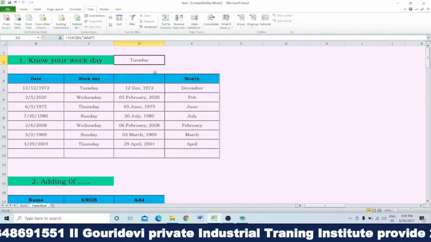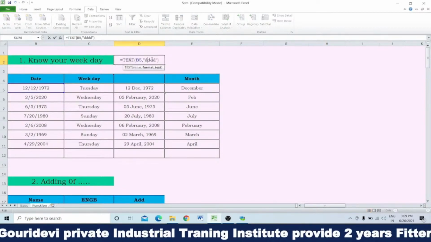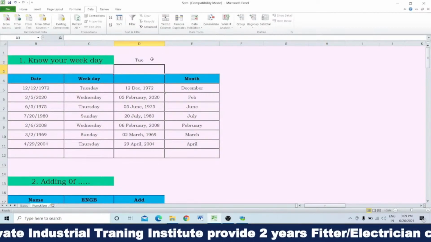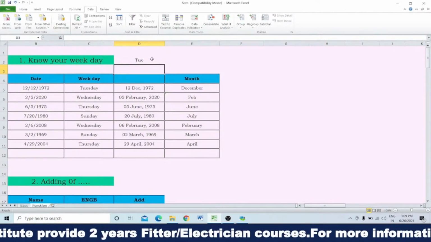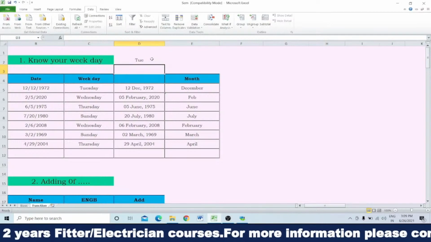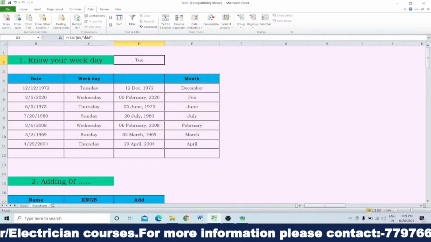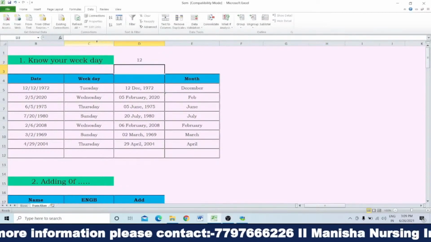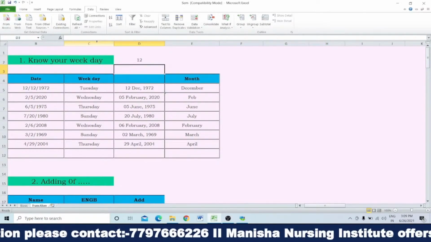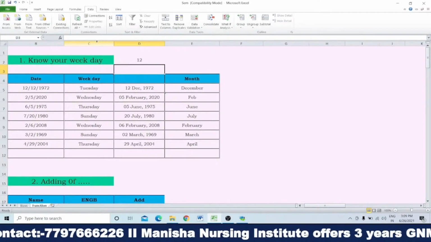If I enter, it is showing you Tuesday. By some mistake, if you have written 3D, let's see what happens. It is also showing the weekday but in short form, TUE. If we write down 2D, see, it's showing you the 12. That means it shows you the day of the month.